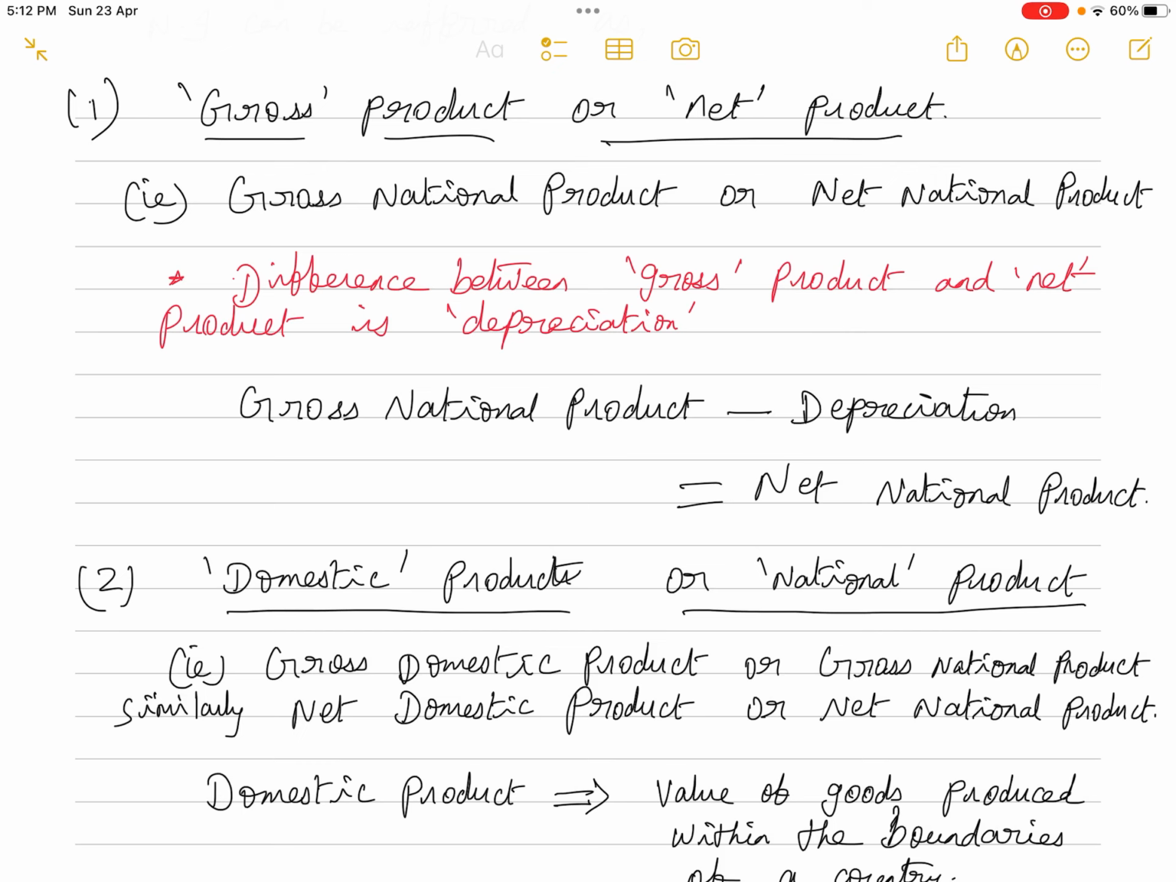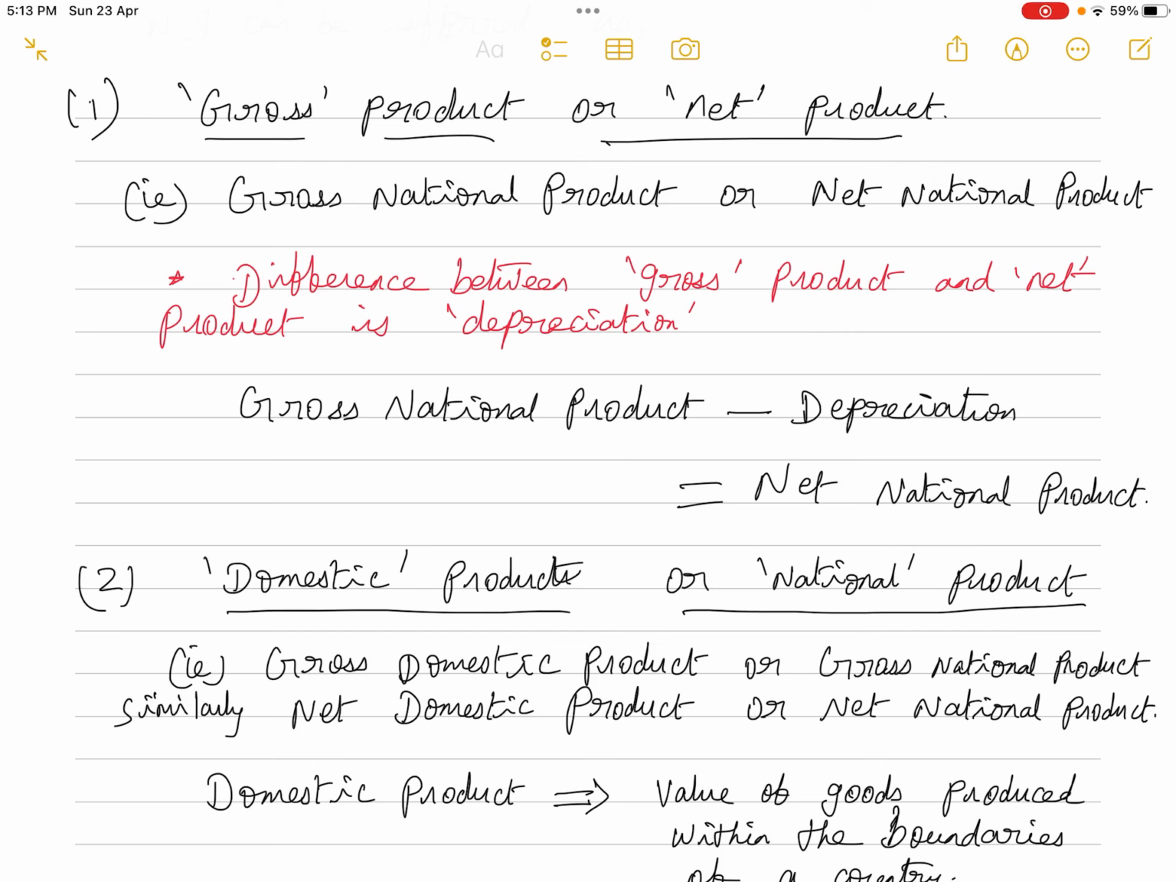So the concept may be gross national product, net national product, gross domestic product, or net domestic product, whatever it is, please make a note of it. The difference between the gross product and net product is that you have to subtract the depreciation from the gross product, then you will arrive at the net national product. That is the first point you have to remember.